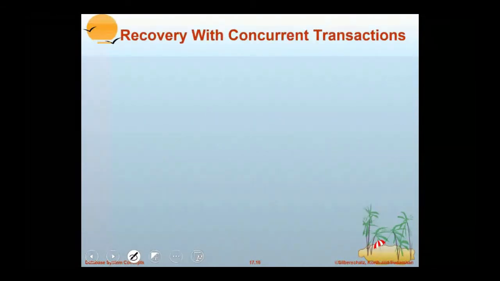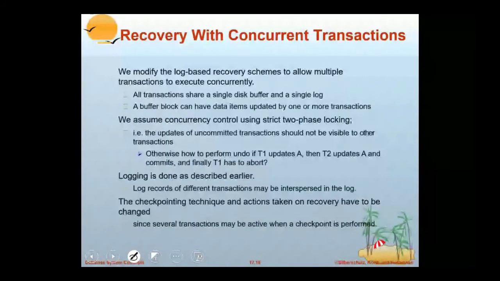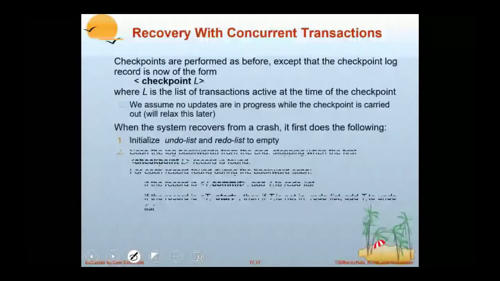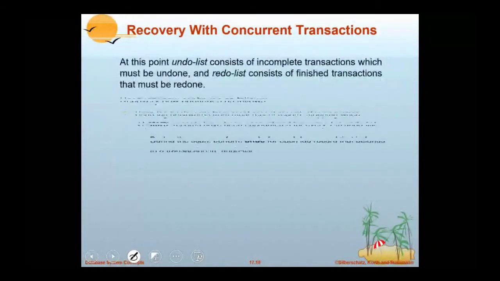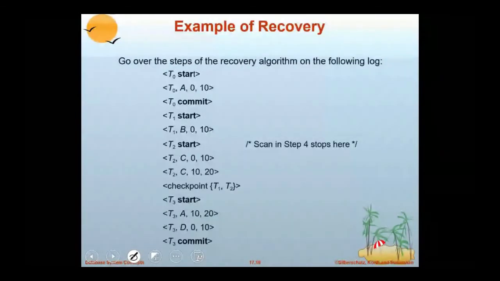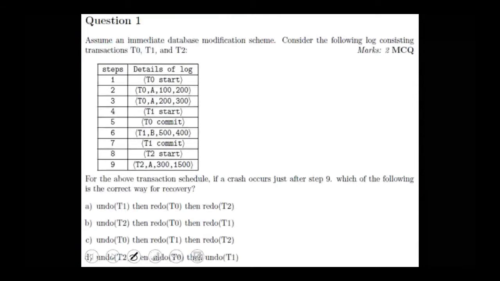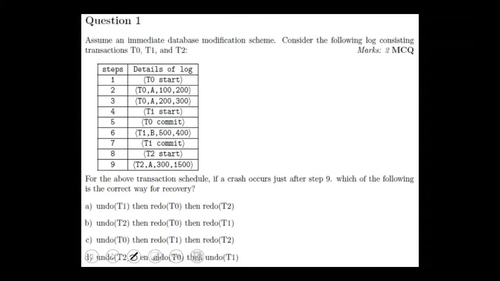Now you can look at this technique with concurrent transactions also. Okay, before that, I will show you some examples. Here is a question for you. Just read carefully. Assume an immediate database modification scheme. Consider the following log consisting of transactions T0, T1, T2, and this is the log. And what is the technique?